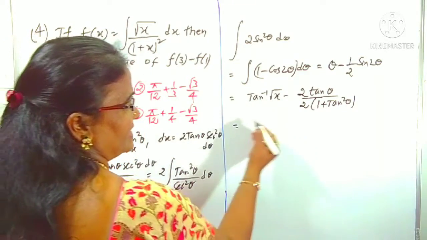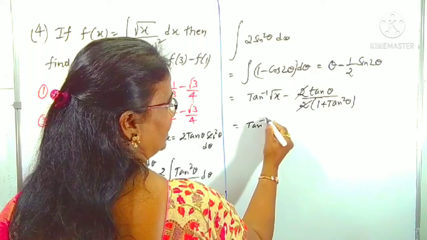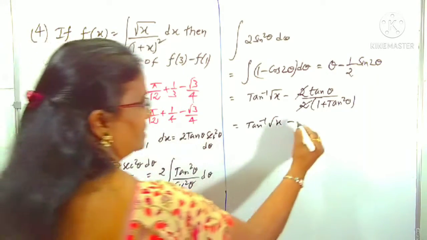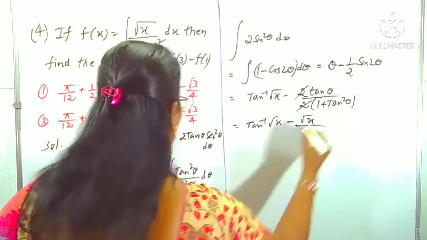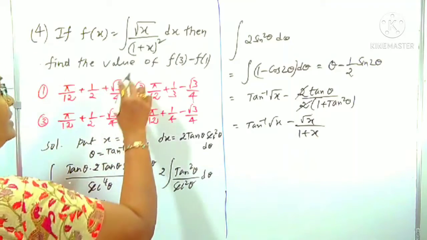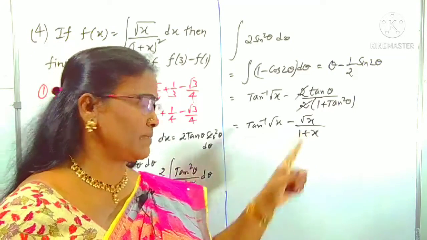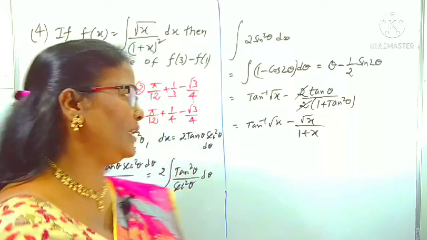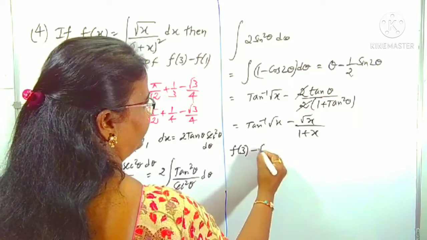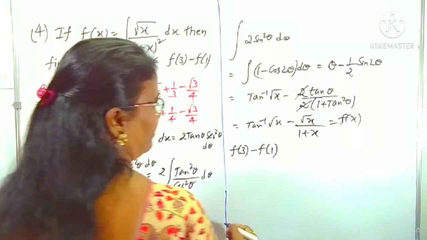Tan inverse root x, the 2 cancels here. Tan inverse root x minus, what is tan theta? Root x by... tan square theta is x, so 1 plus x. This is our f(x). f(x) is tan inverse root x minus root x by 1 plus x. Now what do we want? f(3) minus f(1). This is clearly f(x).